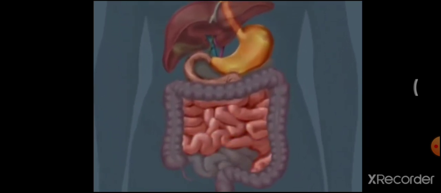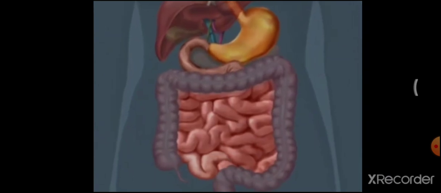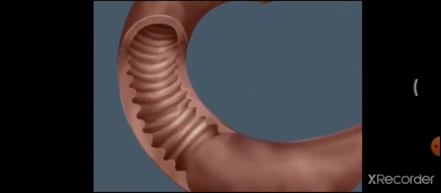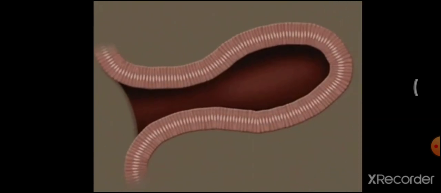All kinds of digestion will be completed in the small intestine. This is a cross section of the small intestine, and this brush-like border is the villi, the red colored highlighted portion. And this is the ultrastructure of villi. Here they show as if the food is approaching the villi.